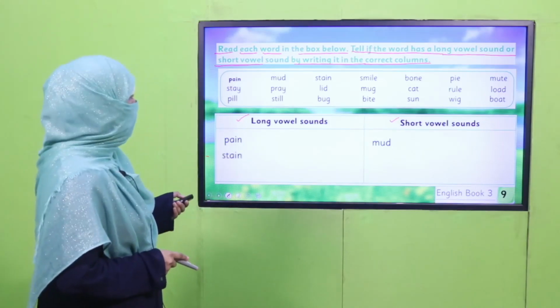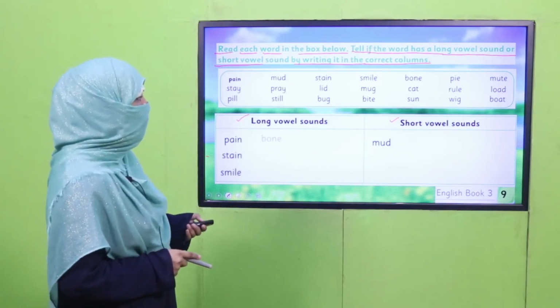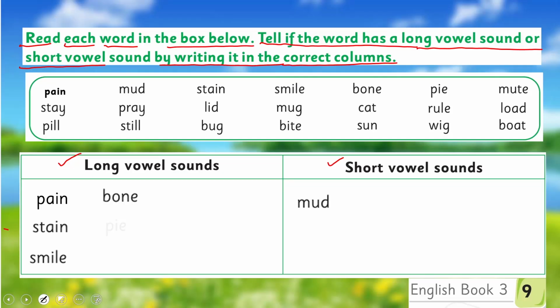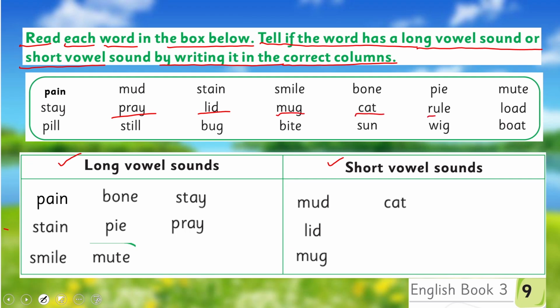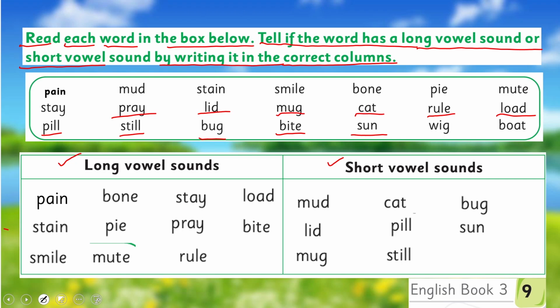Next word is stain, long vowel sound; smile, long vowel sound; bone, long vowel sound; pie, long vowel sound; mute, long vowel sound; stay, long vowel sound; pray, long vowel sound; lid, small, short vowel sound; mug, short vowel sound; cat, short vowel sound; rule, long vowel sound; lord, long vowel sound; pill, short vowel sound; still, short vowel sound; bug, short vowel sound; bite, long vowel sound; sun, short vowel sound; wig, short vowel sound; and the last word is boat, that's a long vowel sound.